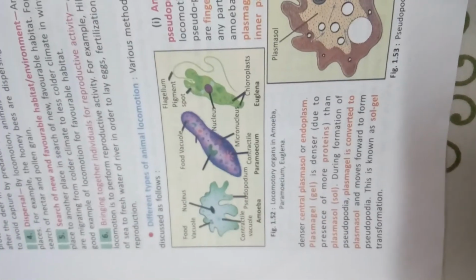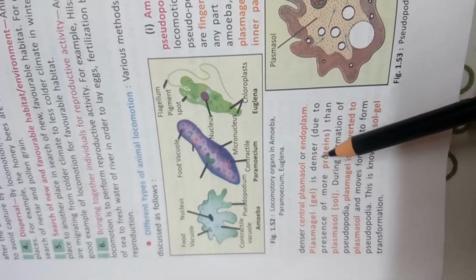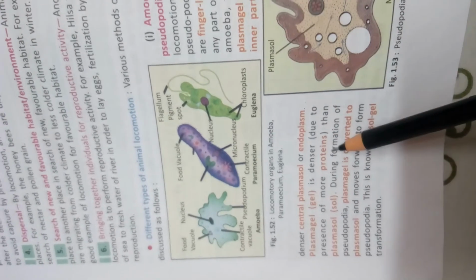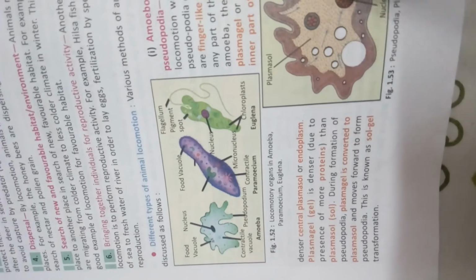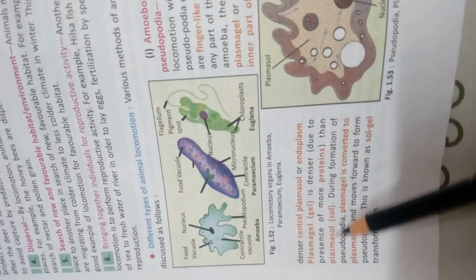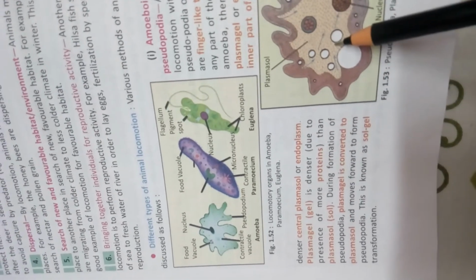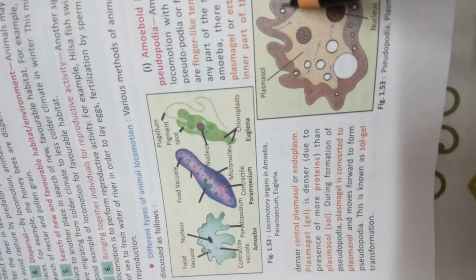So it is said here that the plasma gel is denser due to the presence of more protein, and these are made up of what? Protein. So the gel that is present on the periphery has more protein than the plasma sol. Inside it is called plasma sol and outside it is called plasma gel.